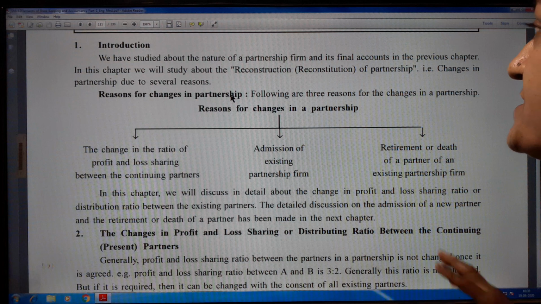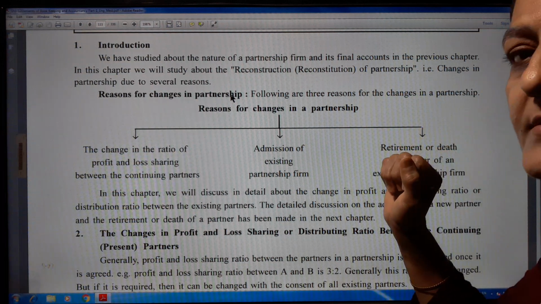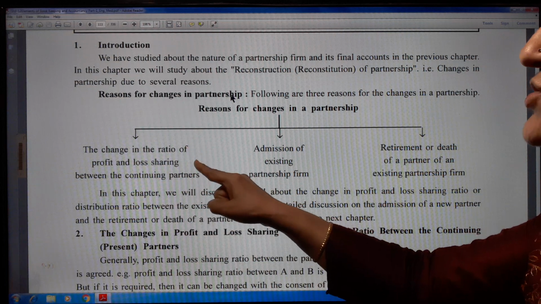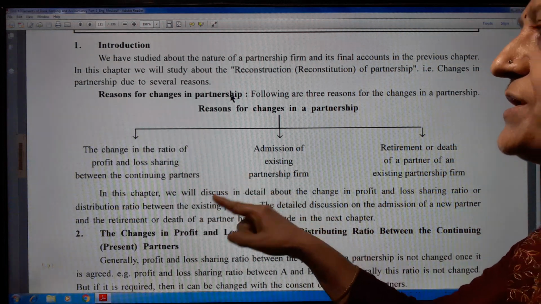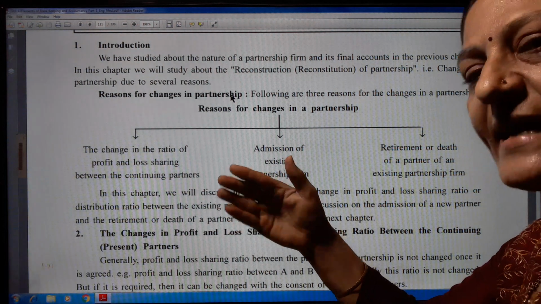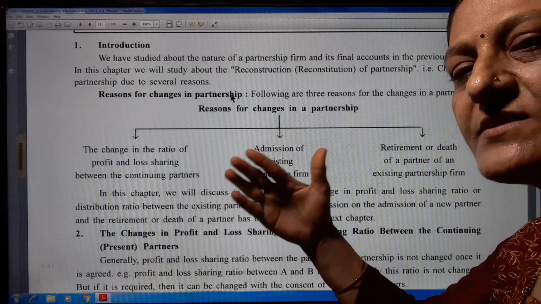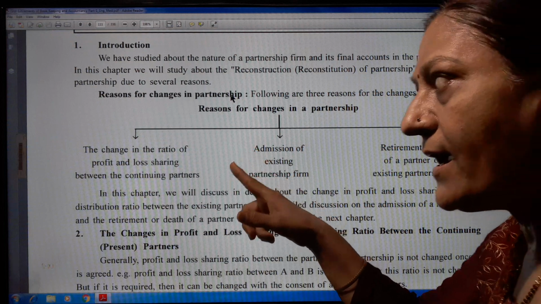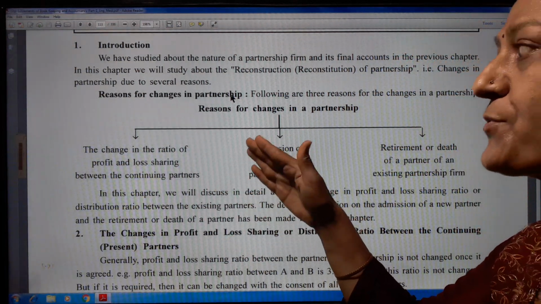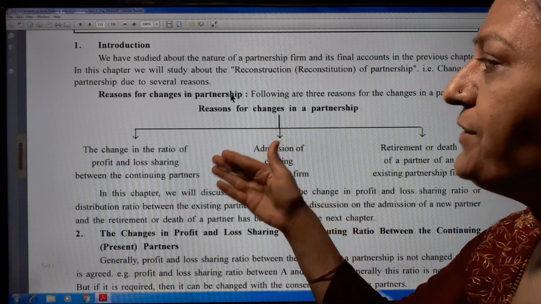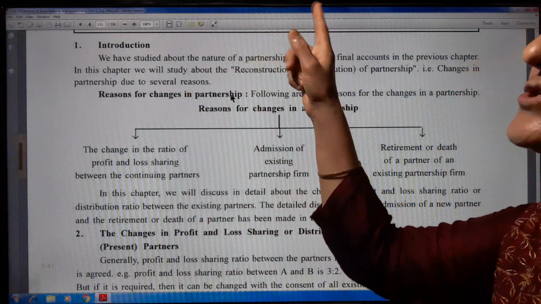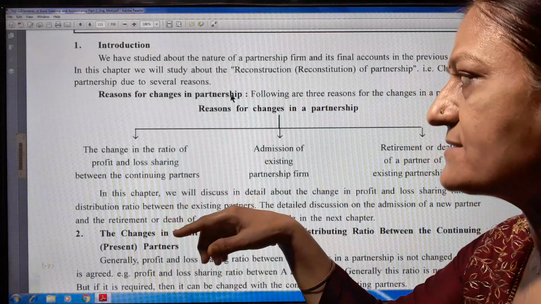Following are 3 reasons for the changes in partnership. First is the change in the ratio of profit and loss sharing between the continuing partners. Existing partners are there, the partnership firm is running, and in between there is a change in the profit and loss sharing ratio between the continuing partners. At that time also reconstruction of a partnership firm is necessary.